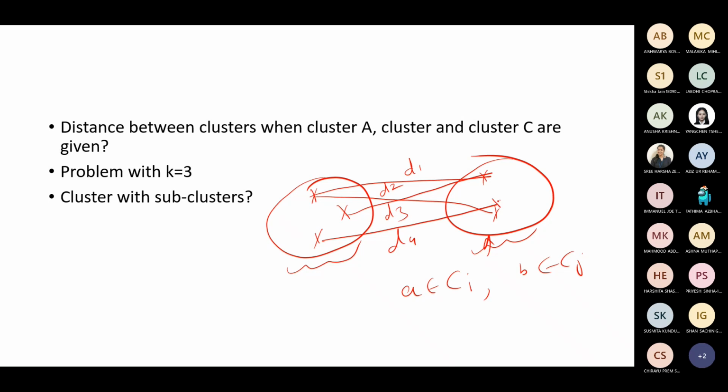Such kind of distances only you calculate and consider. If there is even a sample distance you can calculate between these, this is also another distance, maybe D7, D8, but don't consider intra-cluster distances. Only consider inter-cluster distances.